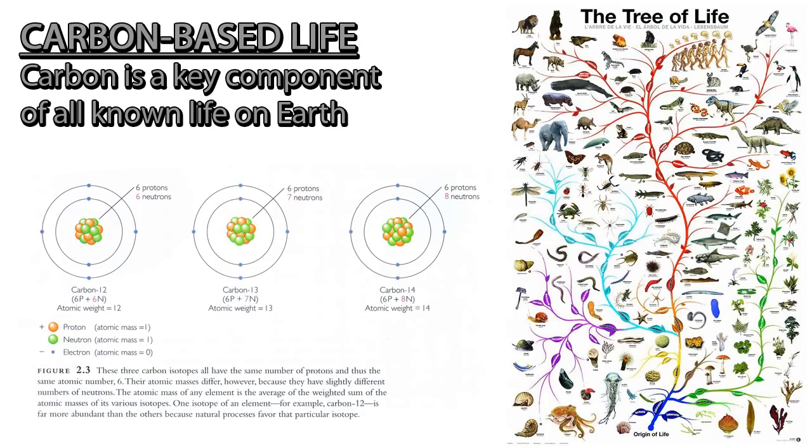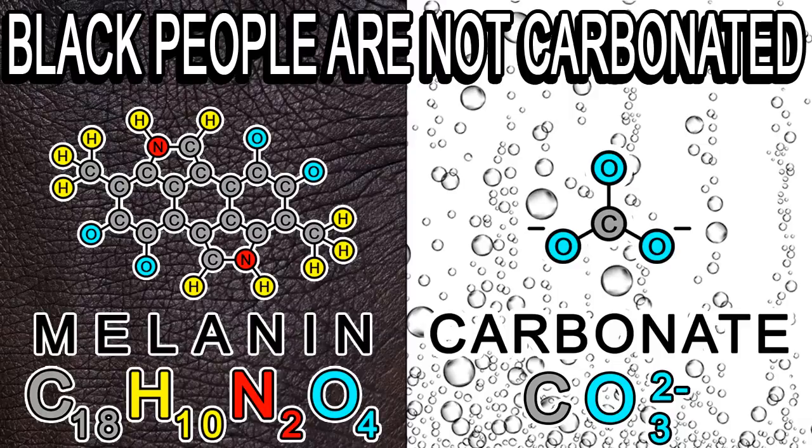So yes, every living thing on this planet, from grass to insects to animals to people, are carbon-based life forms. That doesn't mean that they were created through the process of carbonation. They weren't created by dissolving carbon dioxide in the water.